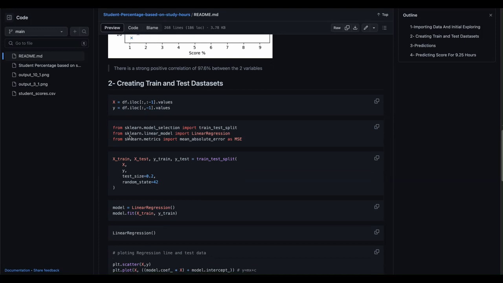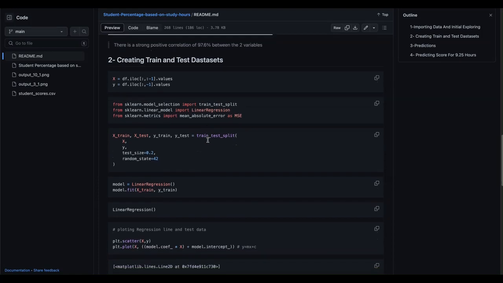Then we import from scikit-learn model selection to get the train_test_split function, the linear regression model, and the mean absolute error metric.